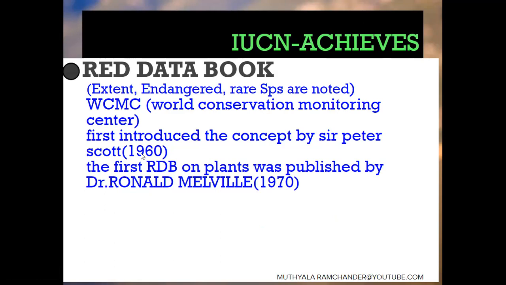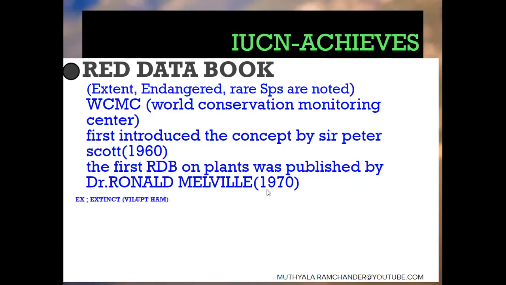In this Red Data Book, all living organisms of biodiversity are entered, whether extinct, endangered or rare species. It is applicable for plants and animals. Dr. Ronald Melville's Red Data Book covers only plants. Endangered, extinct and rare species of plants are noted in that Red Data Book. They are conserved by IUCN. It was published in 1970 by Dr. Ronald Melville.